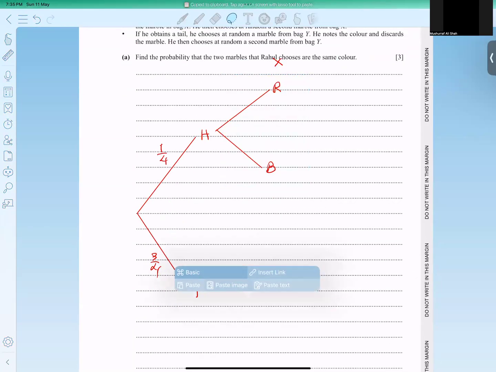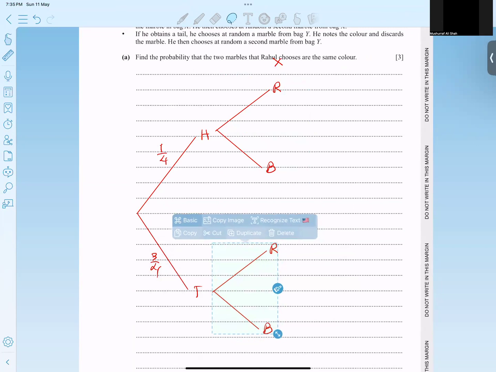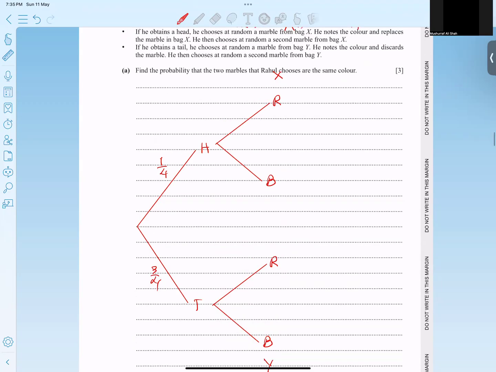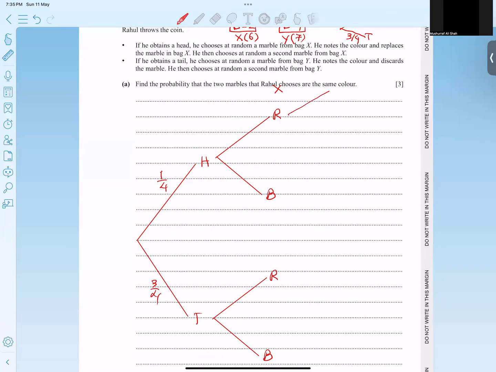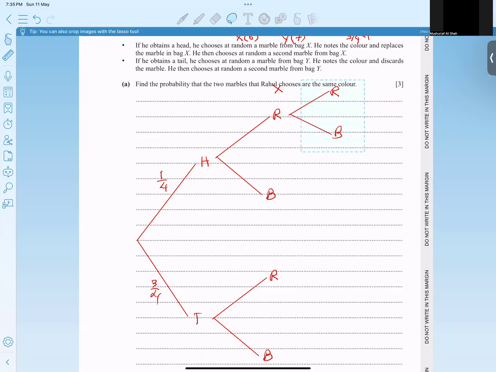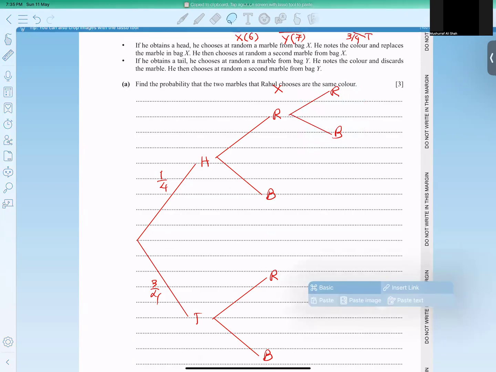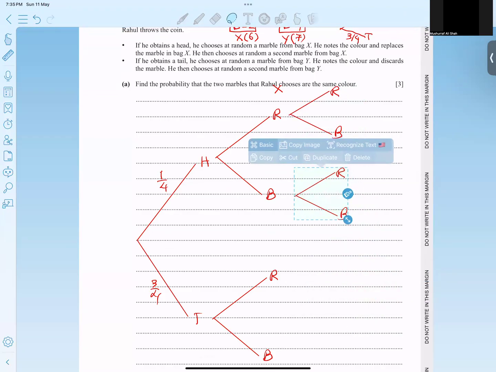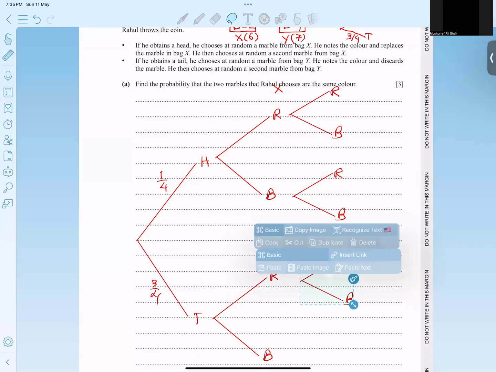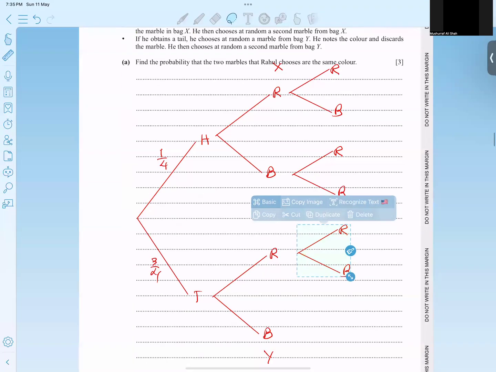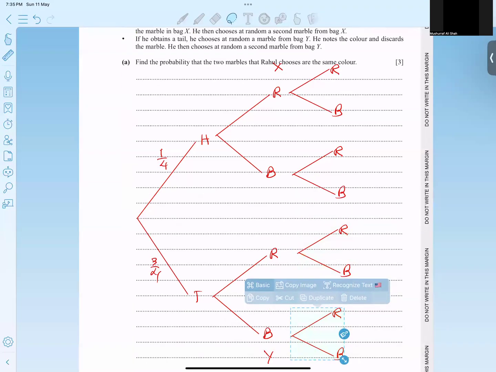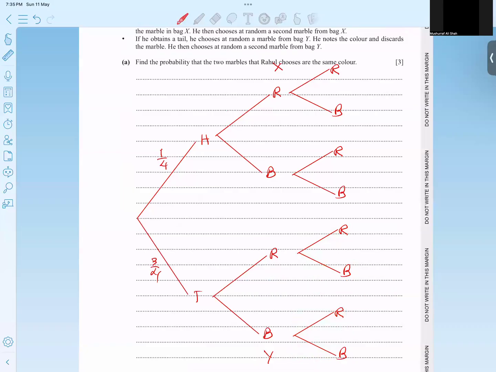Copy and paste below. Okay, but this is a Y. And then we have to go for another. And this same diagram, copy. Paste. So diagram is not compulsory, but it makes the question easier.